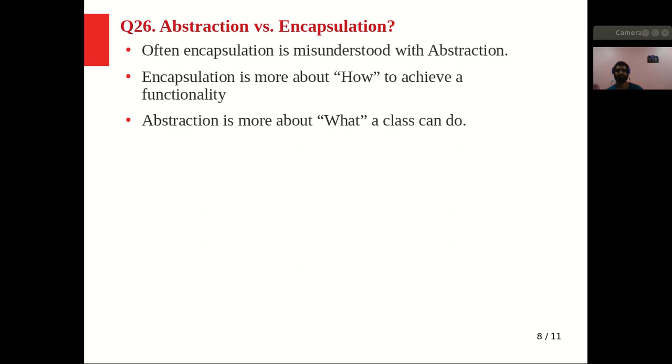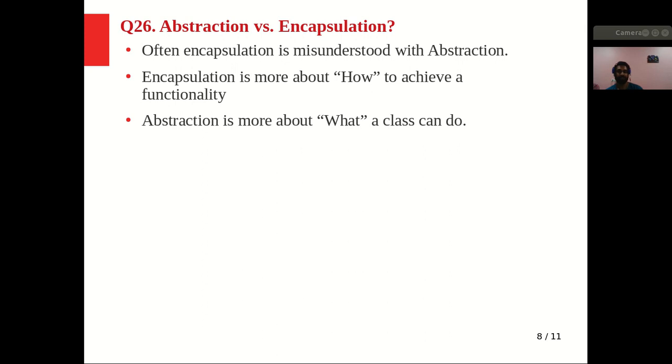So encapsulation is more about how to achieve a functionality. Encapsulation tells how we can achieve or how we can do this task. It totally tells about how we can do. But abstraction is more about what a class can do, so what a functionality can do, right?